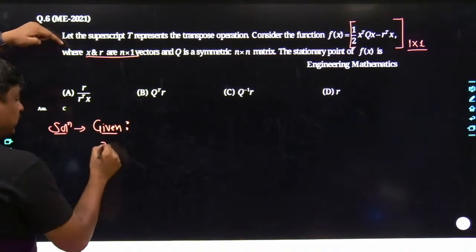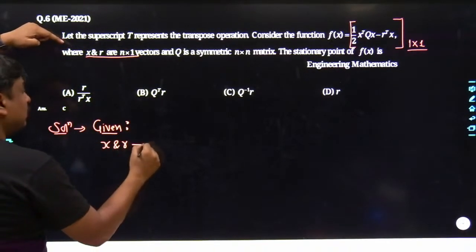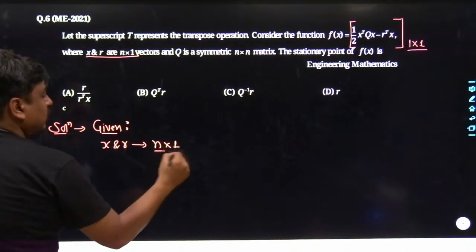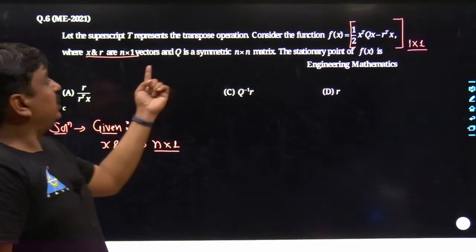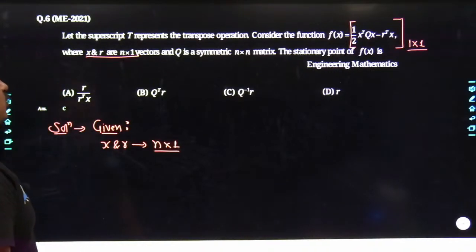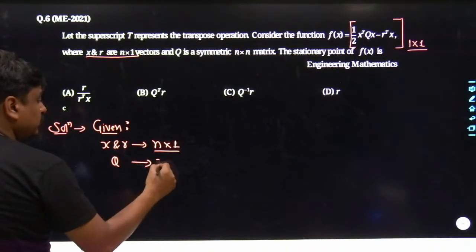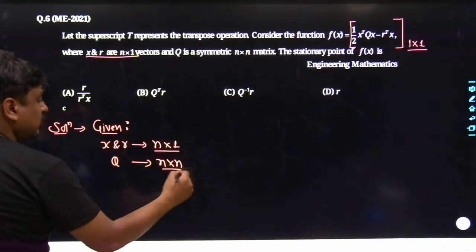The x and r both are of the order n cross 1. Q is a symmetric matrix of the order n cross n.